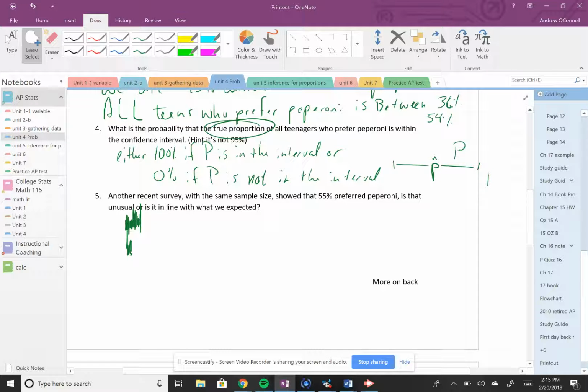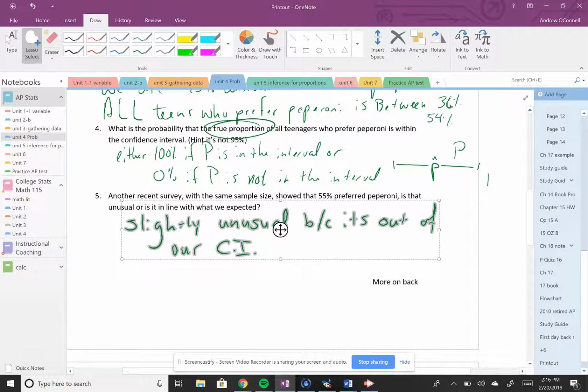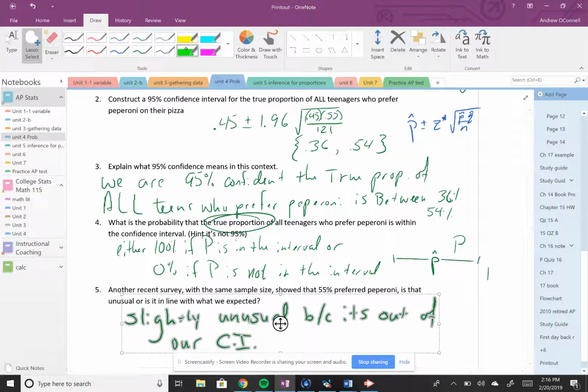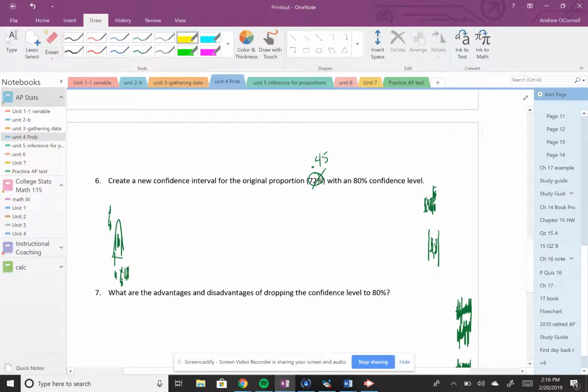5, another recent survey with the same sample size showed that 55% said pepperoni. Is that unusual, or is that in line with what we expected? We should think it's a little unusual because 55 is outside of the interval of 36 to 54. We're expecting anything from 36 to 54. If another sample says 55, that is not in line with what we were thinking or predicting.